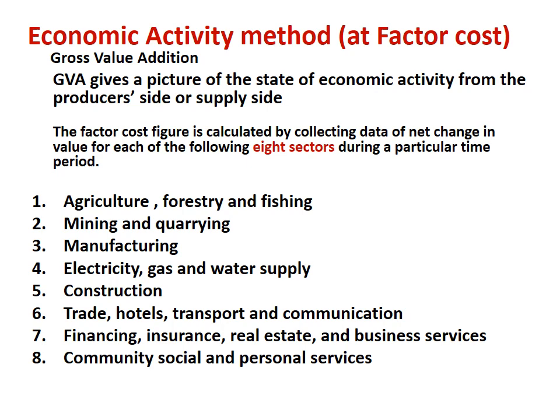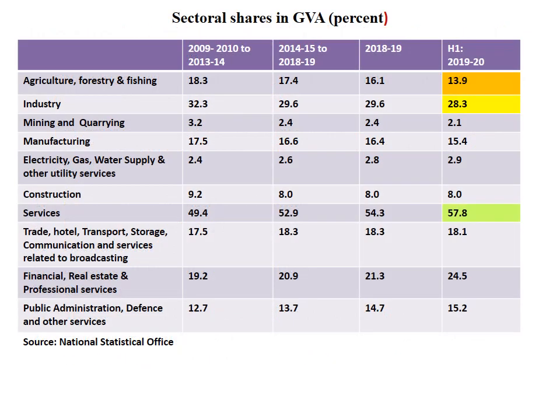Now in the next chart, this chart gives information about the contribution made by each sector in the GDP of our country. The largest contributor is the service sector with 57.8%. It's given in the green color. The second contributor is the industrial sector, which stands for 28.3% of the GDP. It's given at second number in yellow color. And the contribution made by the agriculture, forestry and fishing sector is 13.9% of the GDP.